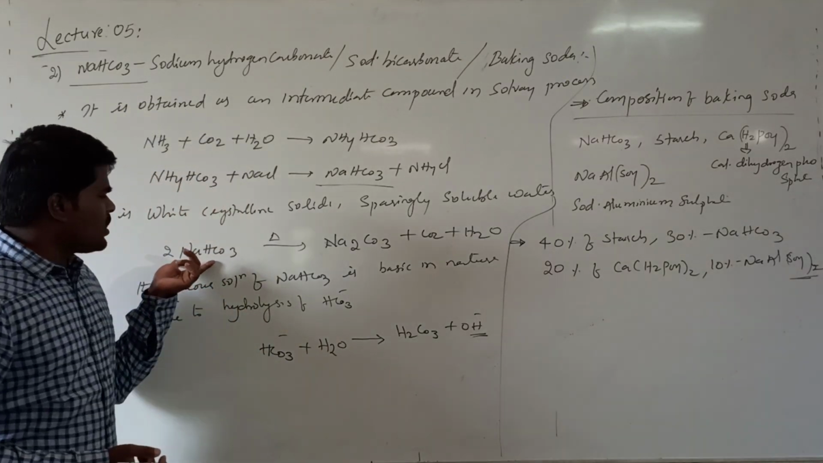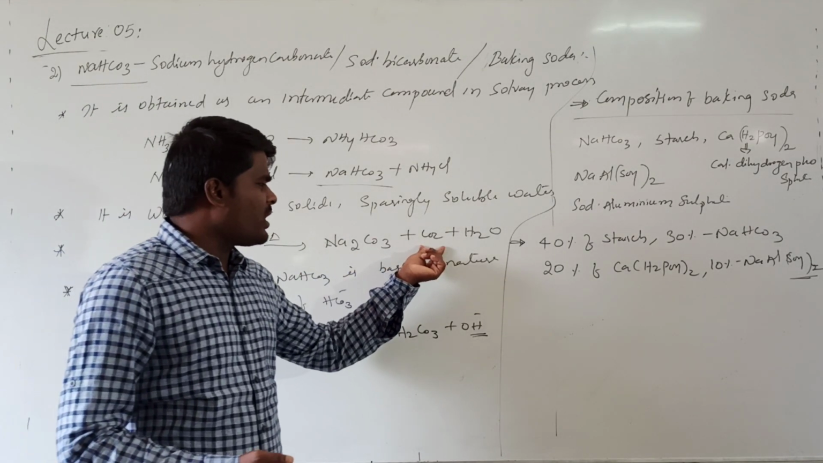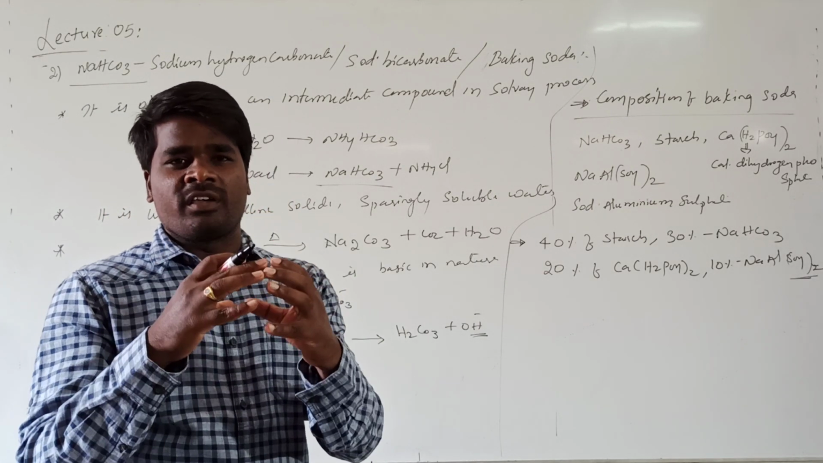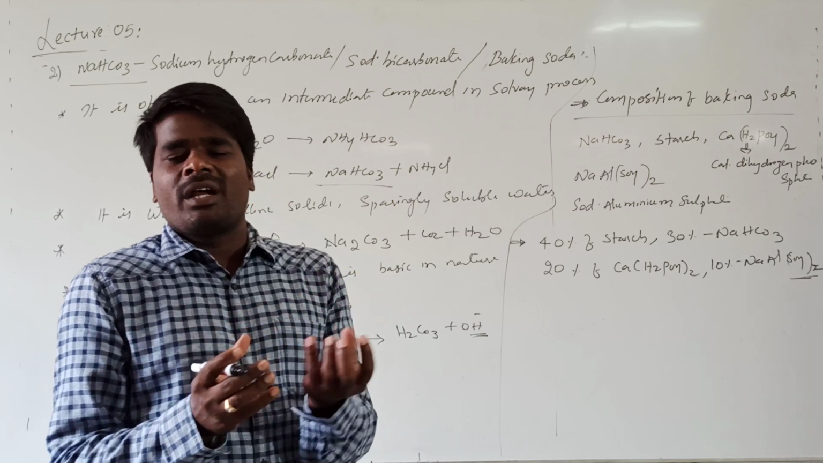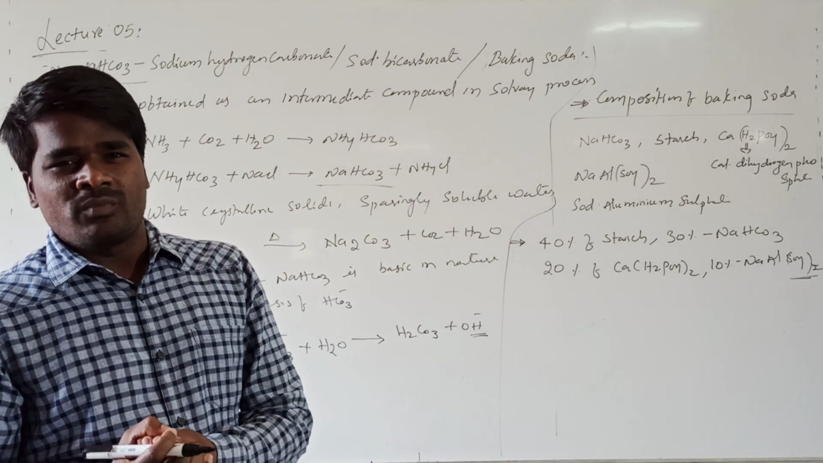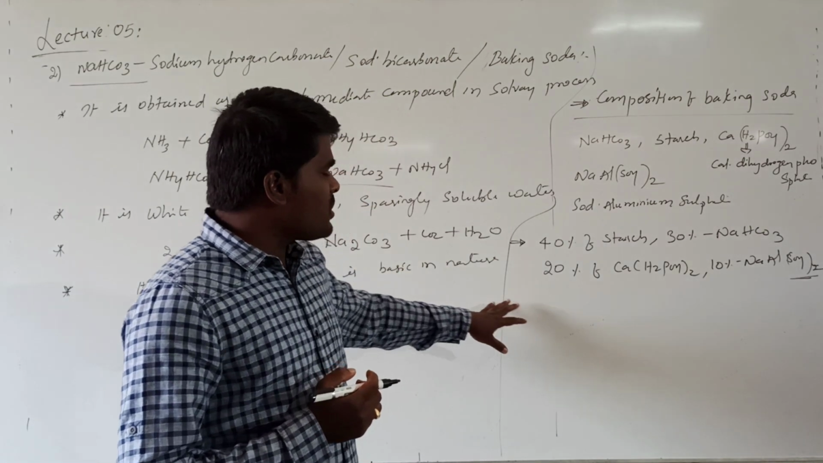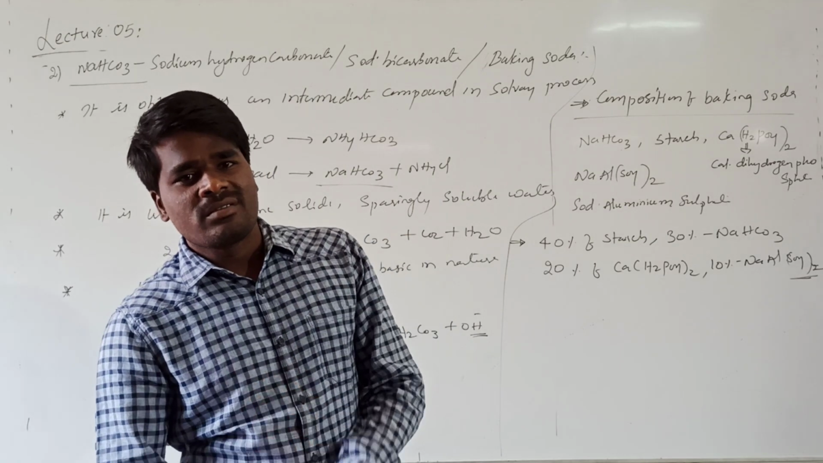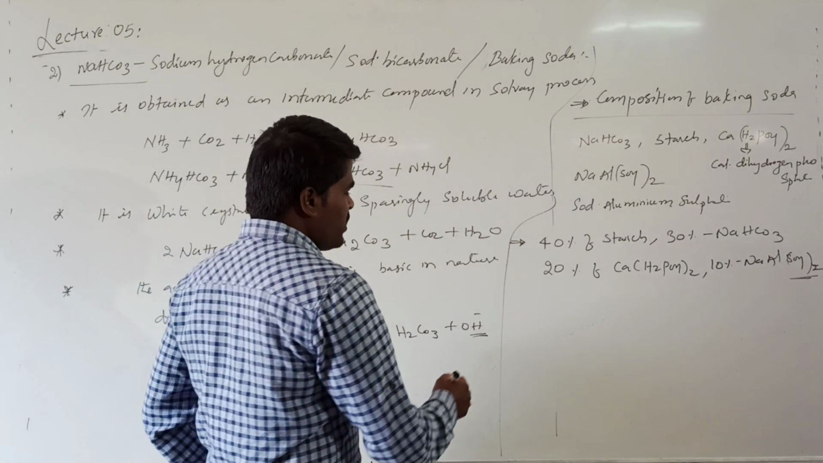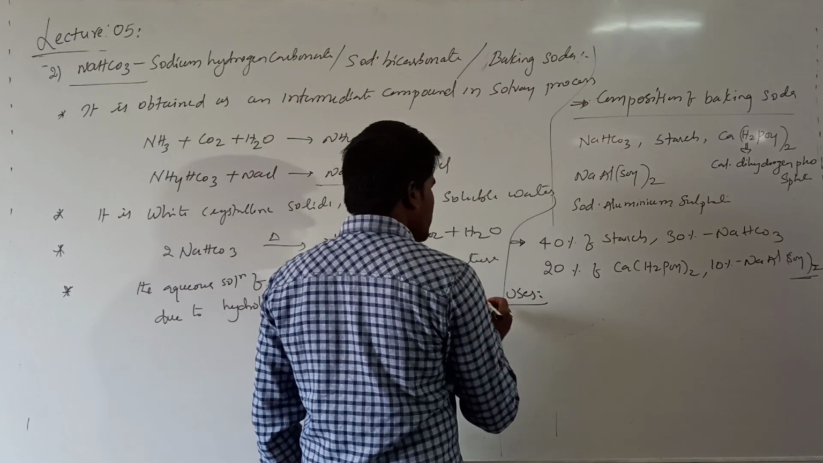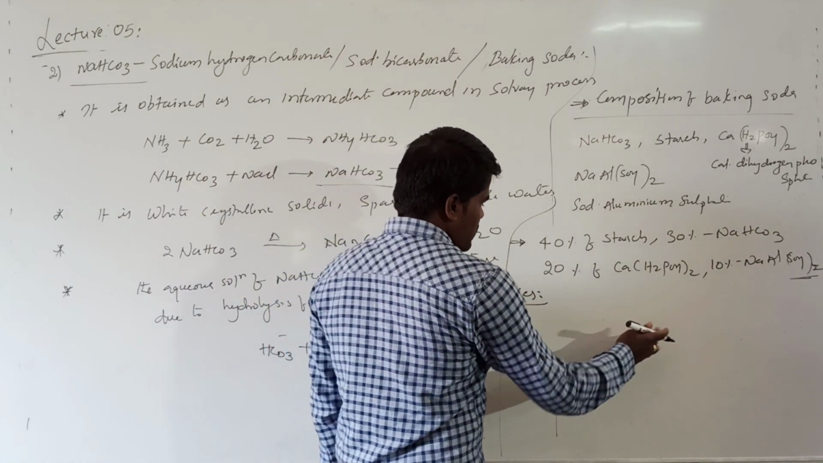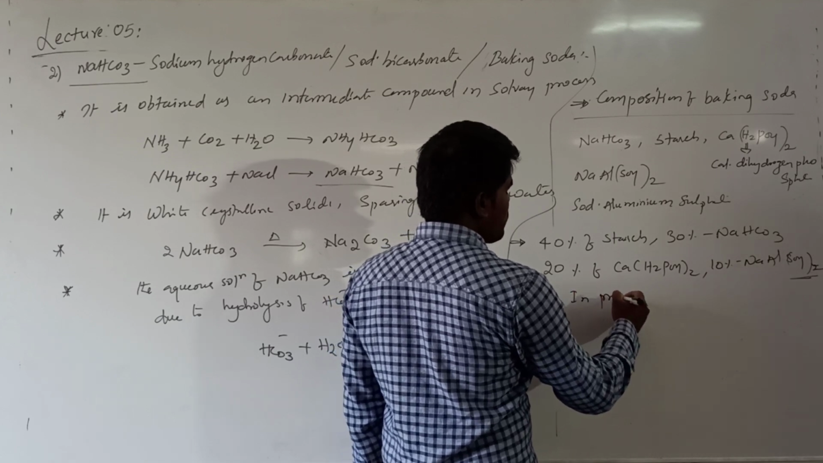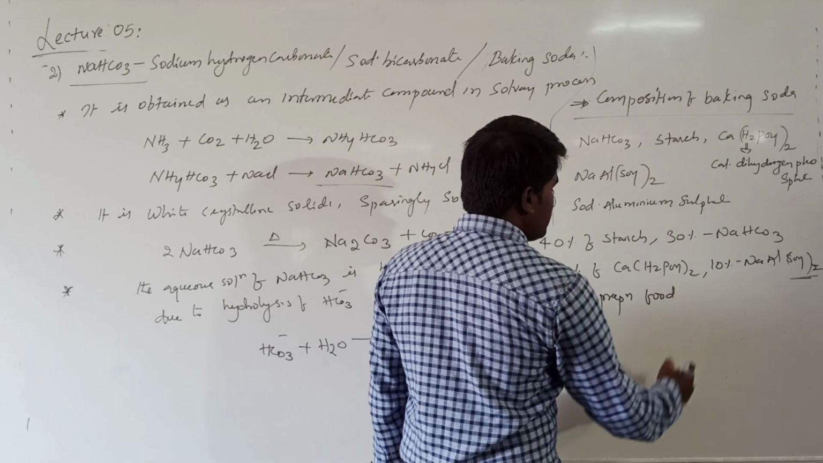What is the principle involved for using it as baking soda? When you are heating this sodium hydrogen carbonate, it will produce carbon dioxide gas as well as water vapor, which will make the food substance fluffy. Because of that, it is widely used in making bread and bakery items. This decomposition will be slowed down by the presence of sodium aluminium sulfate. If you are talking about the uses of sodium hydrogen carbonate, it is basically used in the preparation of food materials.